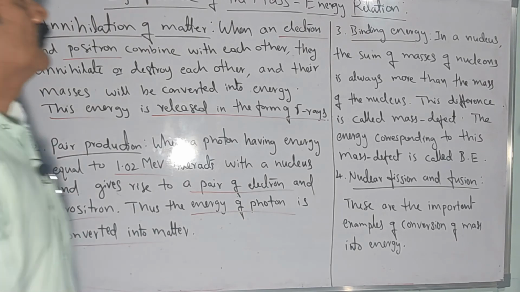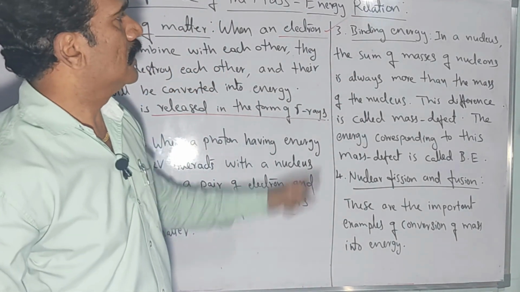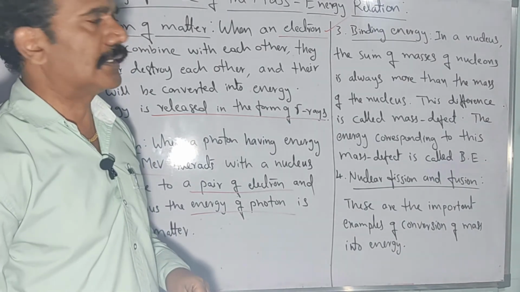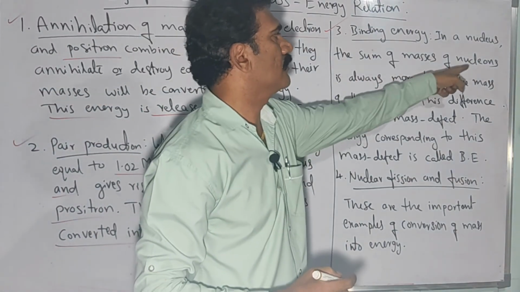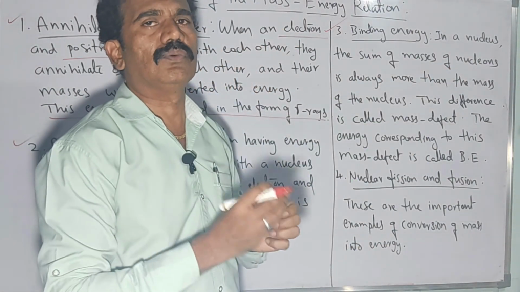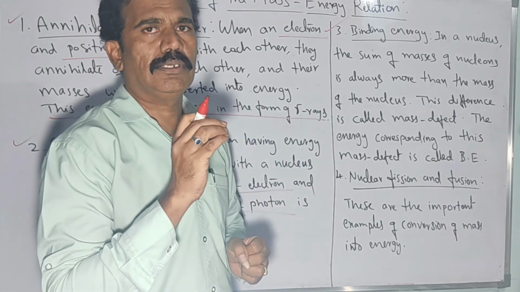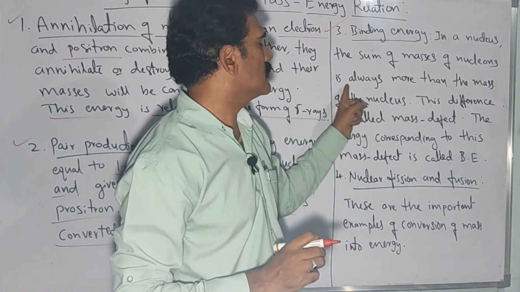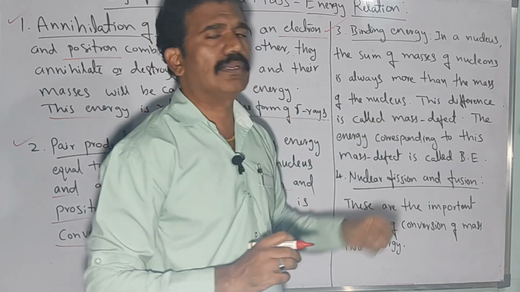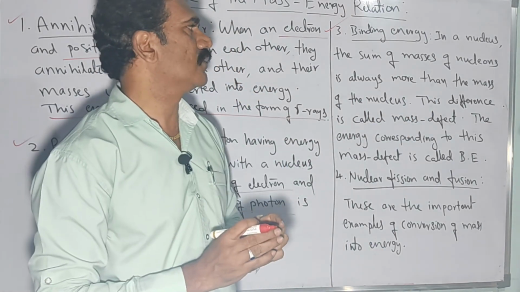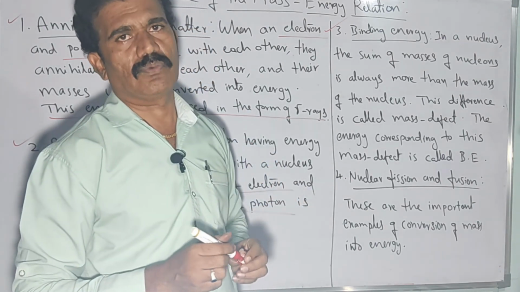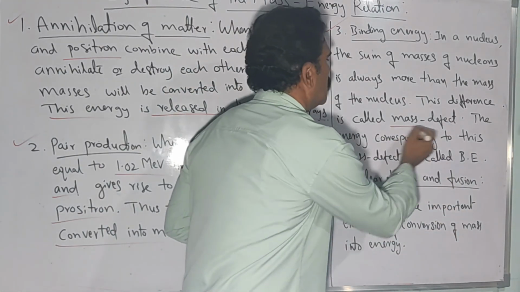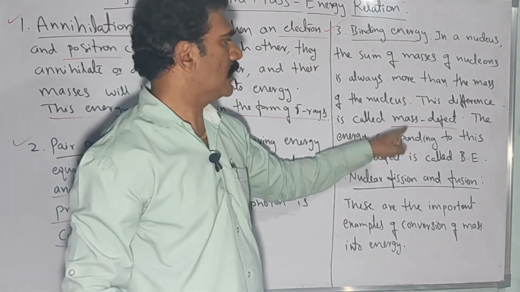Clear? The next one is very interesting and important for understanding the various elements in the periodic table: the binding energy. In a nucleus, we have nucleons, which are protons and neutrons. When you calculate the sum of the masses of the nucleons, it is always more than the mass of the nucleus. The difference is called the mass defect, and you should remember that.